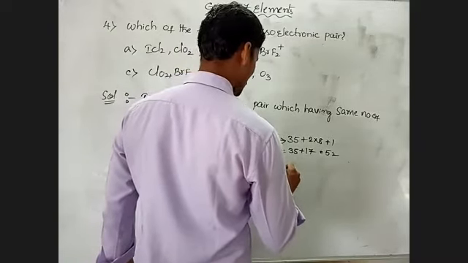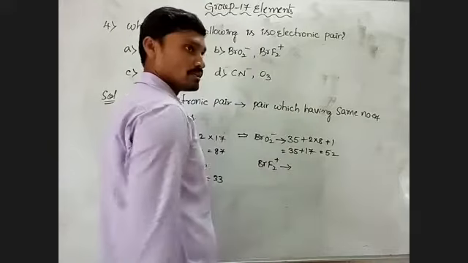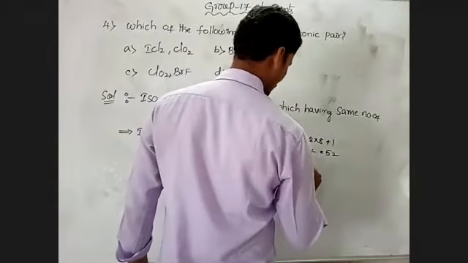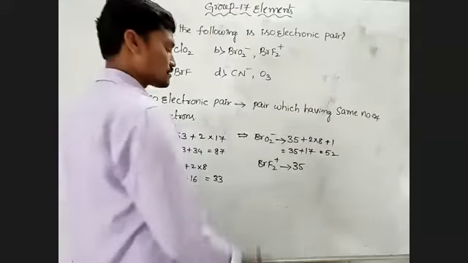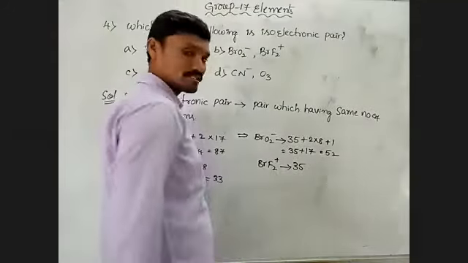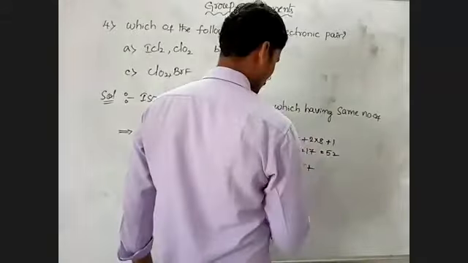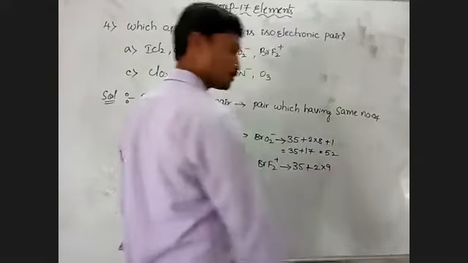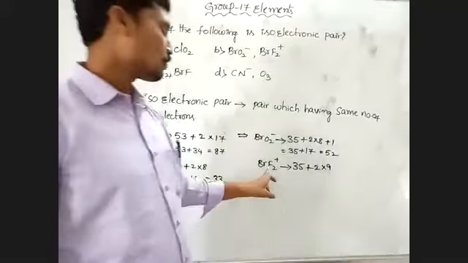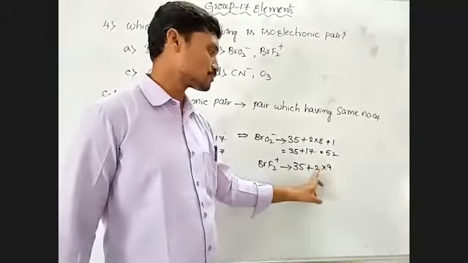BrF2 plus. Bromine atomic number is 35, so it contains 35 electrons, and 2 fluorine atoms are given. That means 2 into 9, because fluorine atomic number is 9.